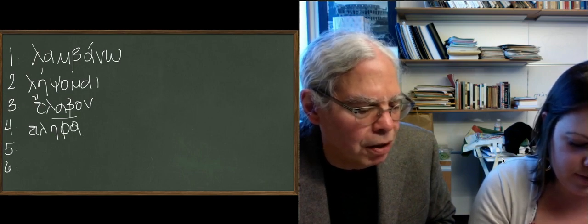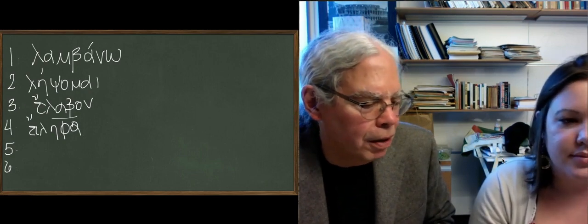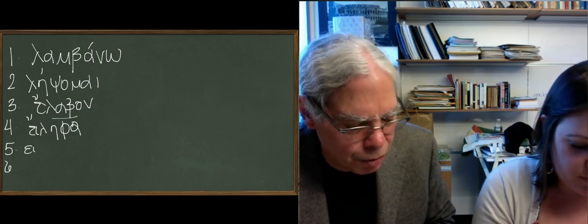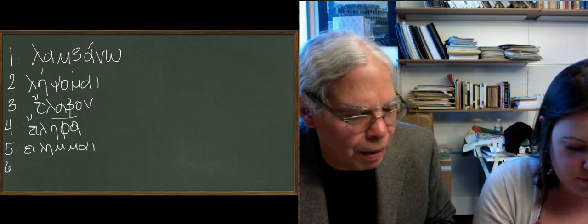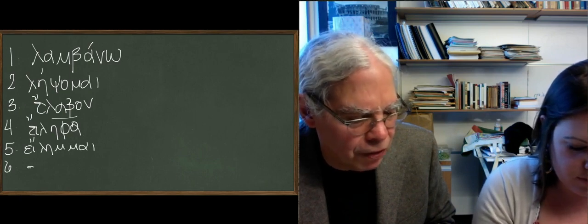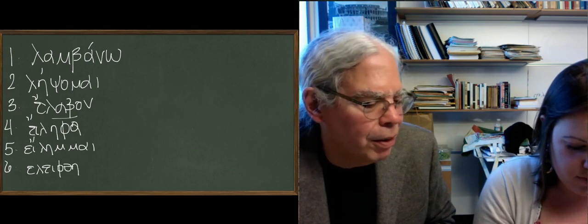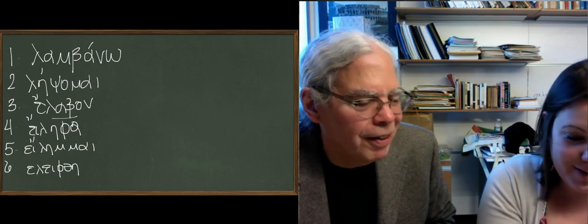So you've aspirated it, and you have a weird EI instead of a reduplication. And then eilemmai, with two mu's, is the perfect middle or passive, and elephthen with again the lab root with an eta. Not an EI, but an eta in the stem.